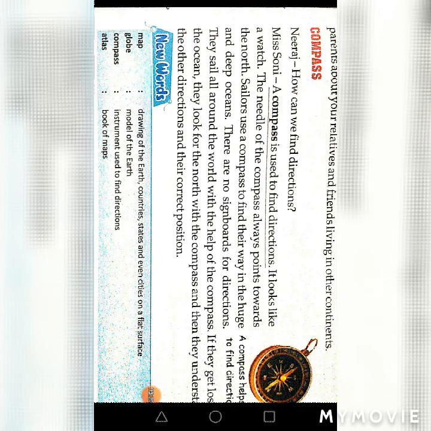Now the next we read about the compass. What is a compass? What is the need of a compass? How do sailors use them in the huge and deep oceans? And what is its importance? So students, this was your whole chapter's recapitulation.